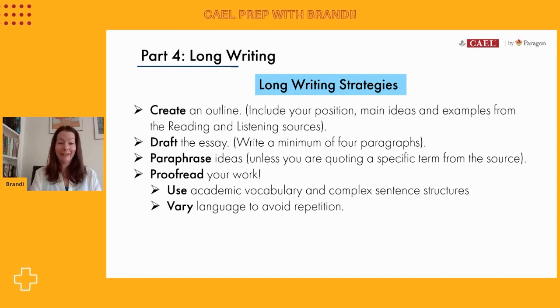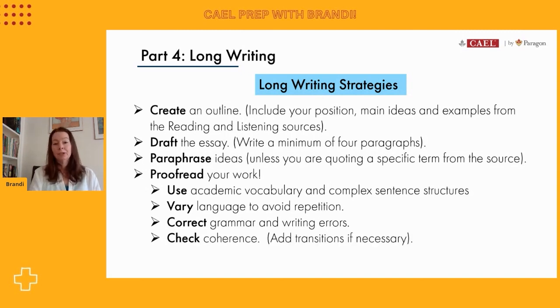You know, we did that a few times as we saw today. So we were able to catch that and rewrite a few words and phrases just to make sure we had more of a variety. Correct any mistakes you find. They might be writing, grammar, spelling, punctuation. You know, make sure you've got the essay is as strong as you can get it before that timer reaches 0. Check for that coherence too as you read the whole thing back from start to finish. Okay, again, adding sometimes a word here or a sentence there just to connect the ideas together. It really improves the overall quality of the essay, and it usually doesn't take too much time to do so.